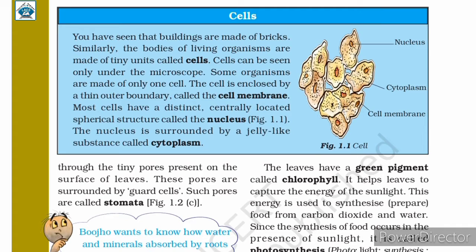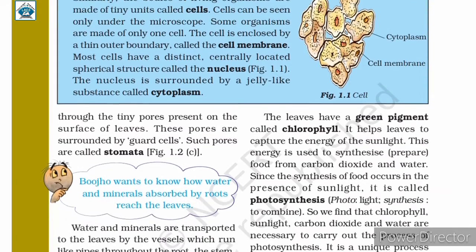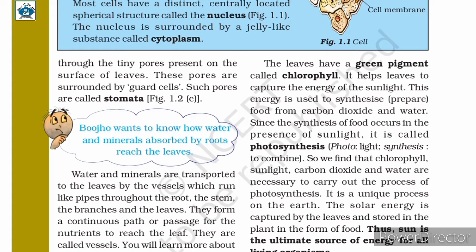Chlorophyll is a green pigment present in the leaves which helps them to capture the energy of sunlight. The word photosynthesis means the synthesis of food that occurs in the presence of light, because photo means light and synthesis means to combine.